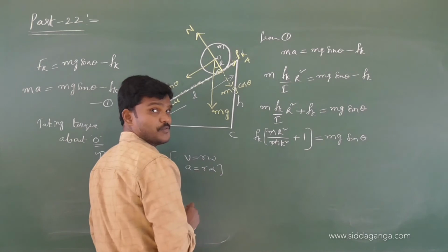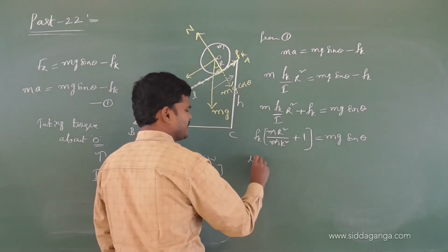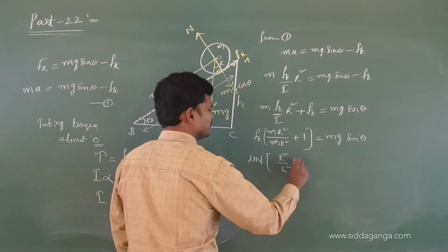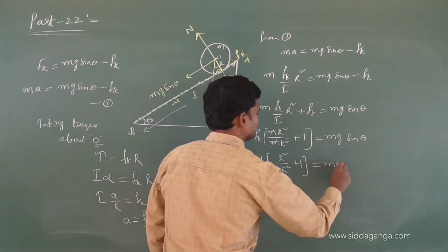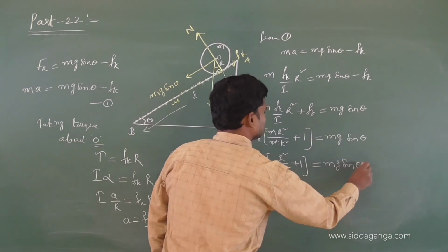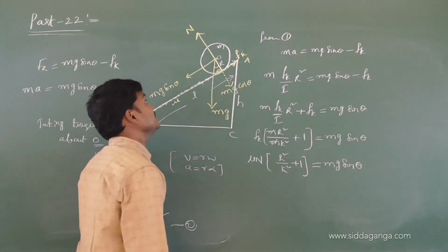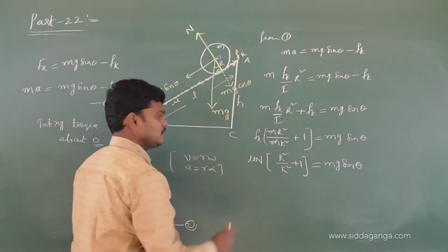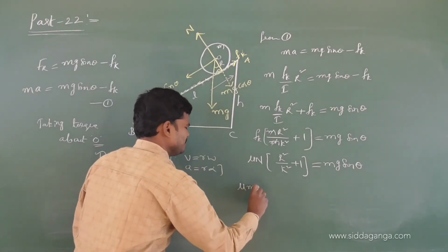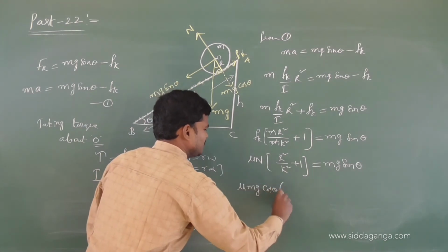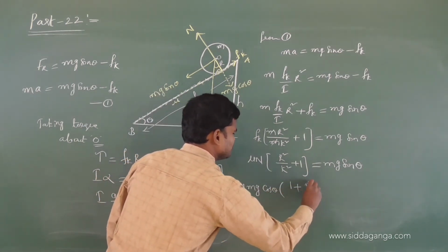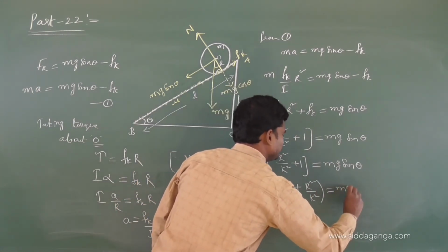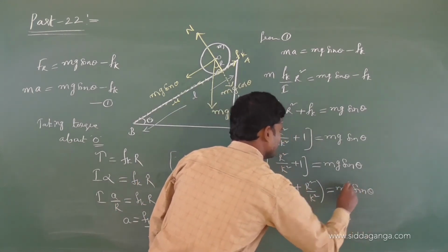So Fk, what is Fk? Mu N, r square by k square, equals mg sin theta. What is N? N from the diagram, mg cos theta. Mu mg cos theta, 1 plus r square by k square, equals mg sin theta.